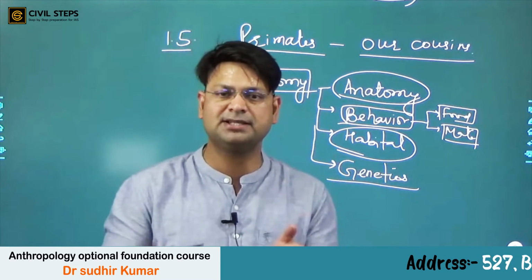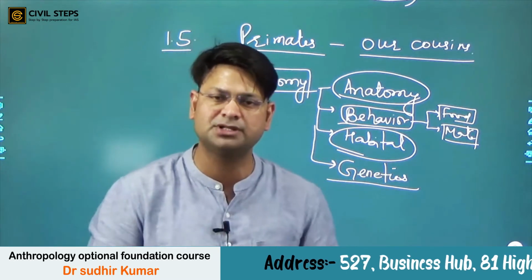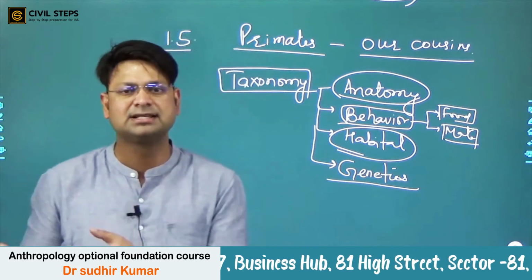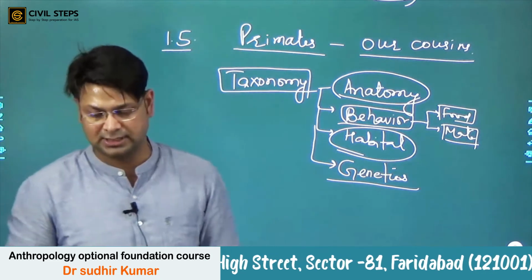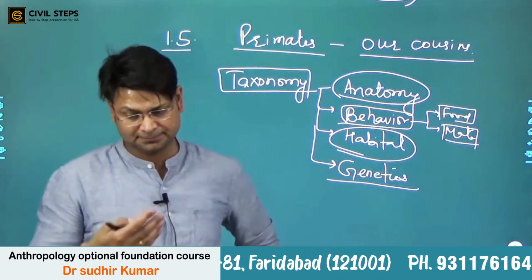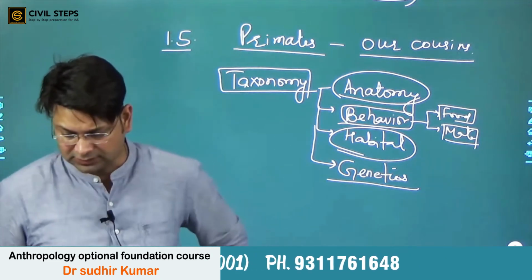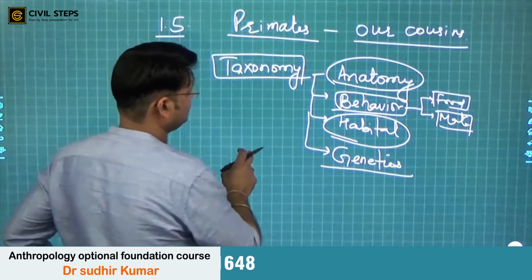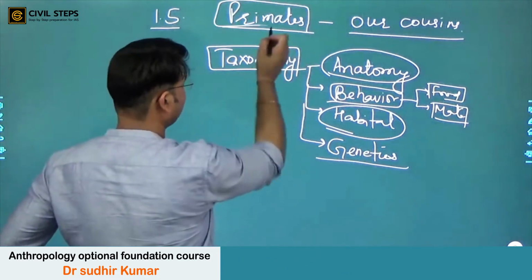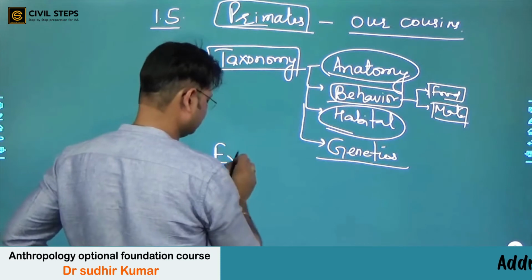We know that chimpanzees have 48 chromosomes and we humans have 46 chromosomes. So they are genetically very close to us. So our purpose is to understand that. Not only this, we will understand the extinct primate fossils also.